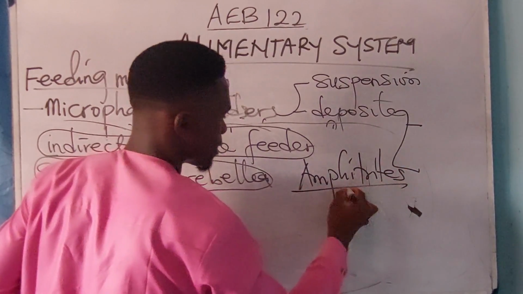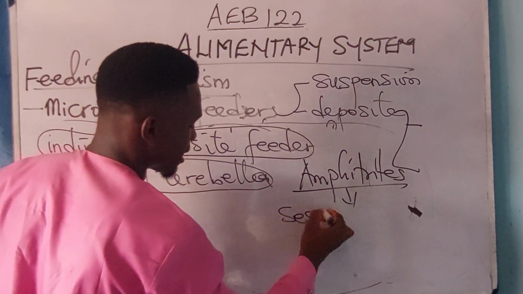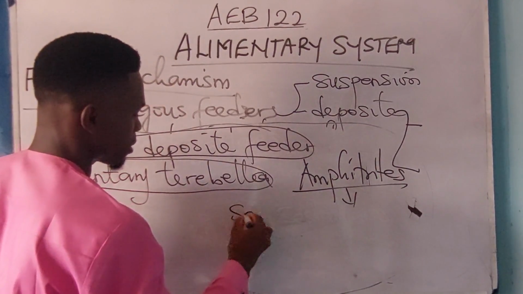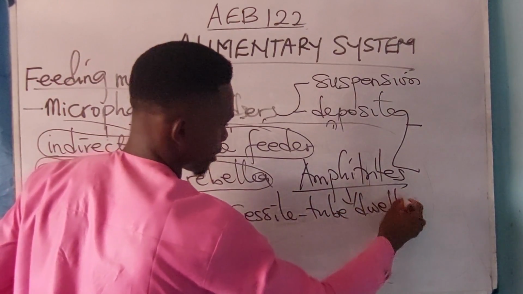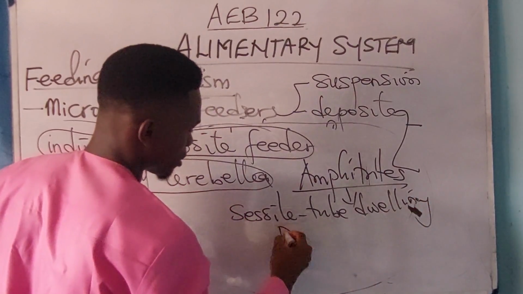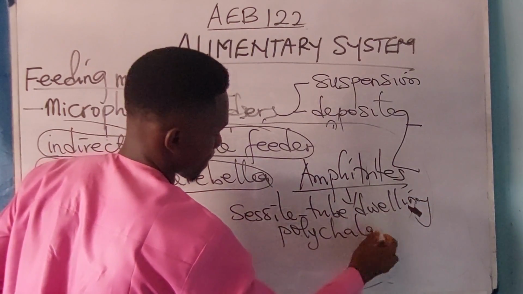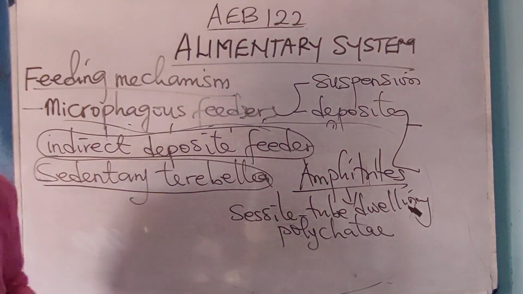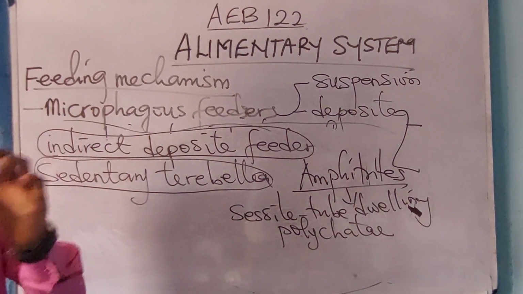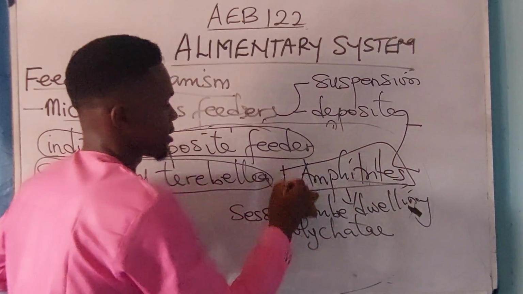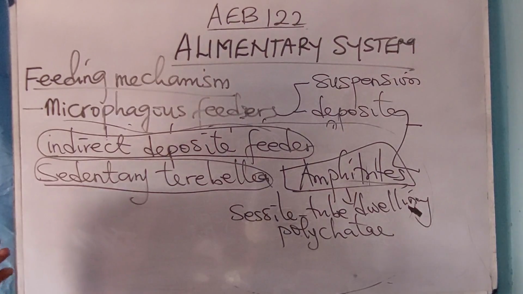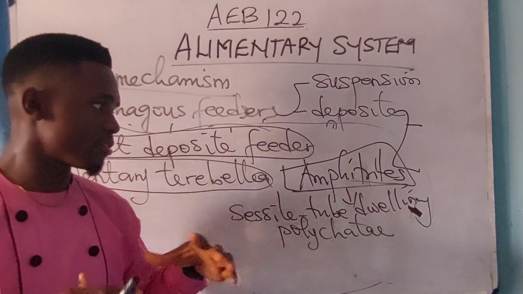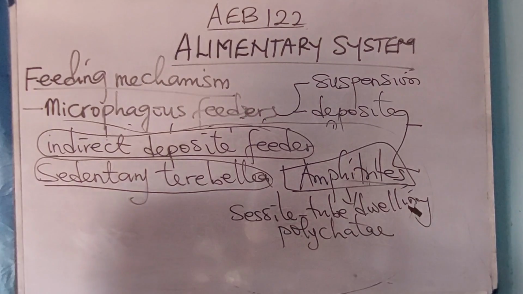Amphitrites is an example of a sessile tube-dwelling polychaeta. Let me spell the word: sessile tube dwelling. Now they'll ask you, a sessile tube-dwelling polychaeta is called which of these? It is called the Amphitrites. The Amphitrites are direct deposit feeders, and they are sessile, found in a tube, and they are polychaeta. Please take note of that.